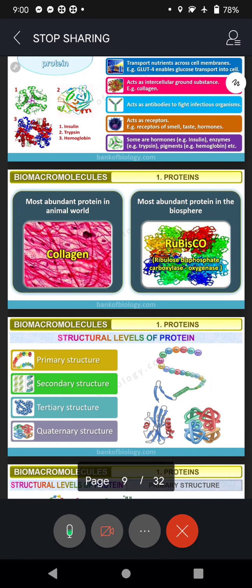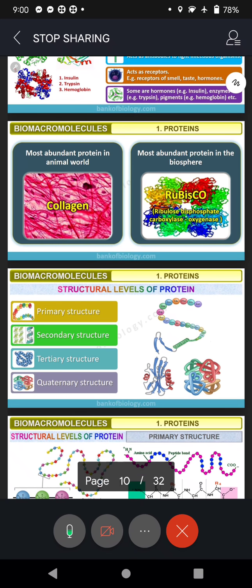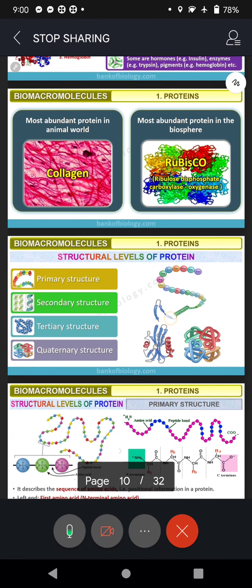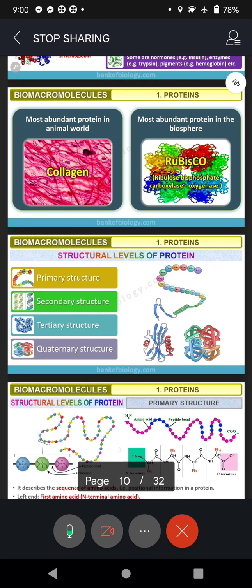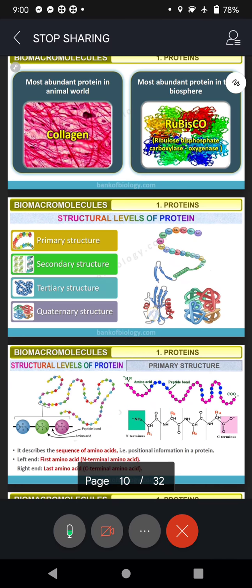And I think you must remember these two proteins, collagen and rubisco. Let's remember this. Collagen is the most abundant protein in the animal world, so in your MCQ, you may get collagen. And the most abundant protein in the biosphere is rubisco. We'll be studying about this rubisco in the next chapter.